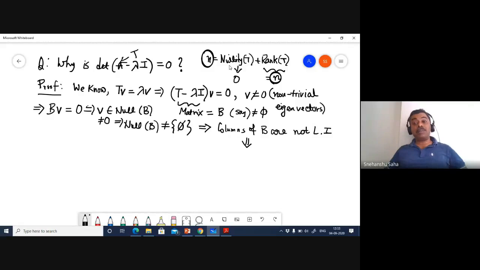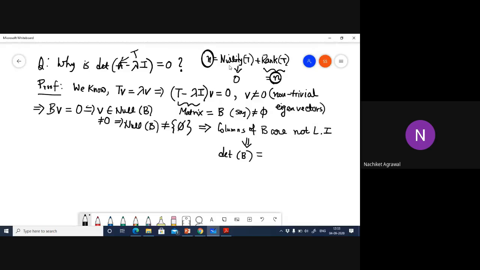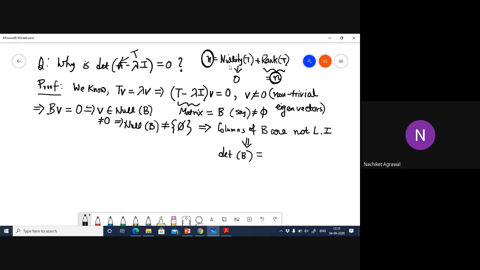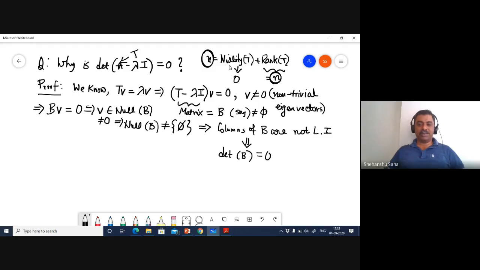So when the columns of a matrix are not linearly independent and you take the determinant of that matrix, what do you get? 0. Yes, 0.